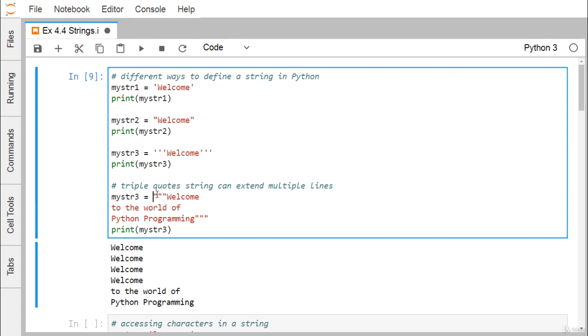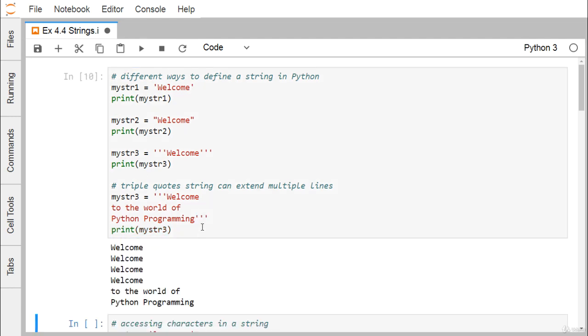Now here we have a triple double quote. Also you can use a triple single quote, that is not an issue. So print my str3, and it will print welcome to the world of Python programming. A triple quoted string can extend over multiple lines. So in place of this double quote, if we put a triple quote here, will there be any change in the outcome? Let me go for execution. I'm finding that I'm getting the same output as I got earlier.